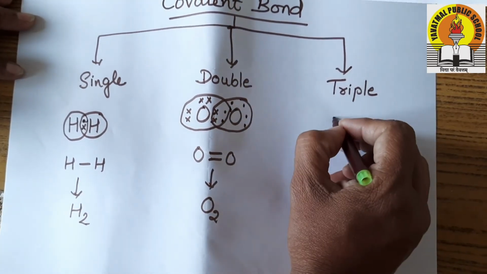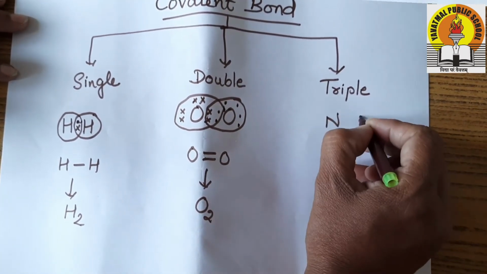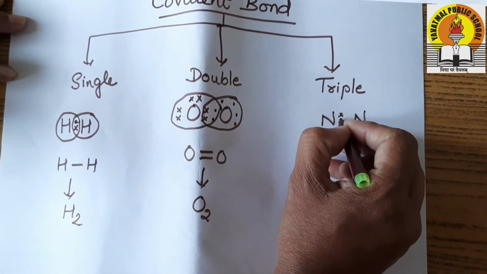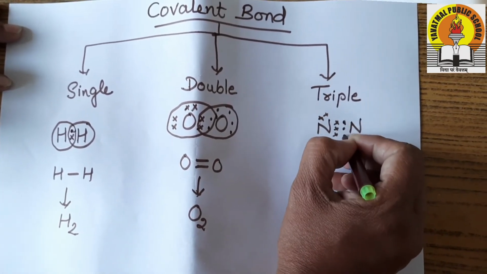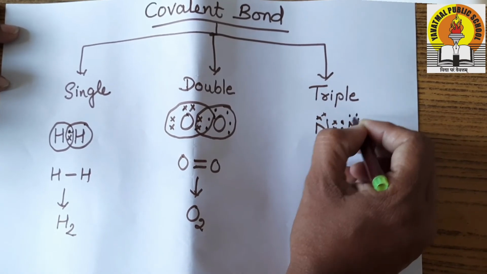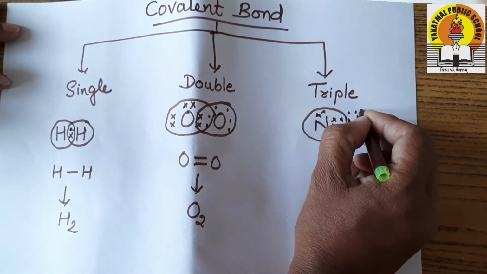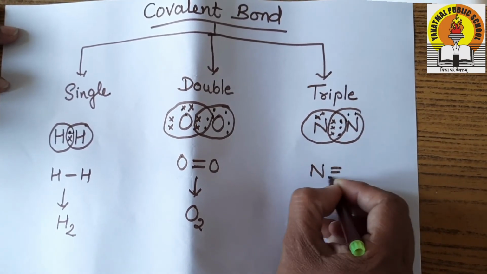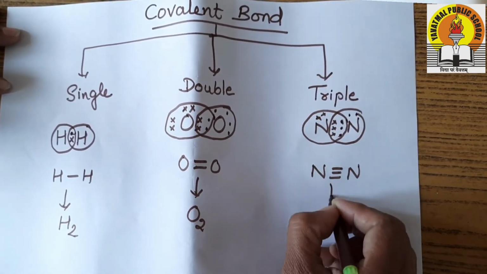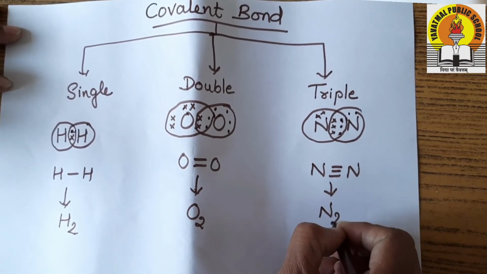Let's see the triple covalent bond example. Nitrogen, as you know, has a total of 5 electrons in the outermost shell. So they will keep their 3 electrons in the middle, shared with both the atoms. That means 3 pairs of electrons get shared and it forms N triple bond N, and the molecule formed is N2, that is nitrogen molecule.